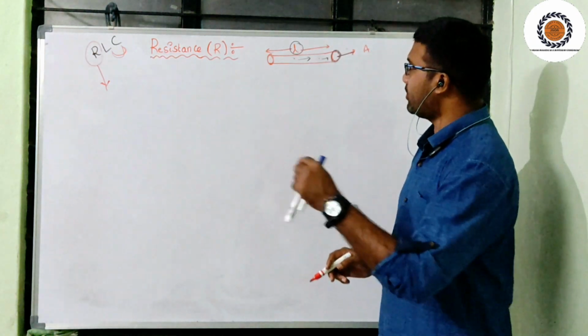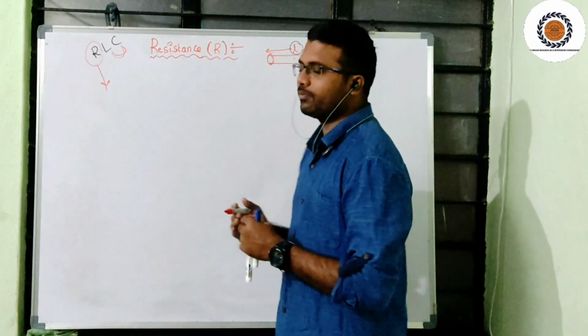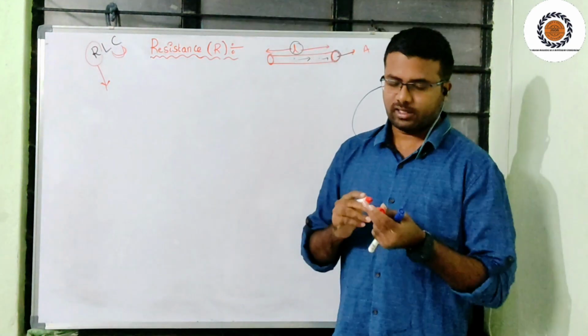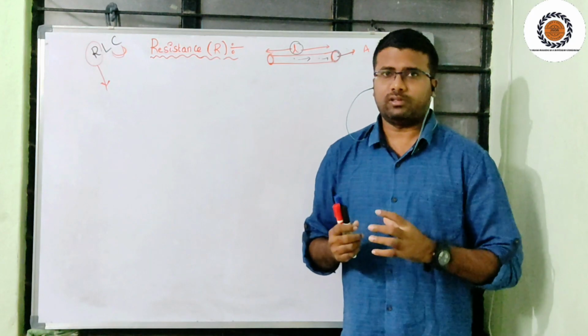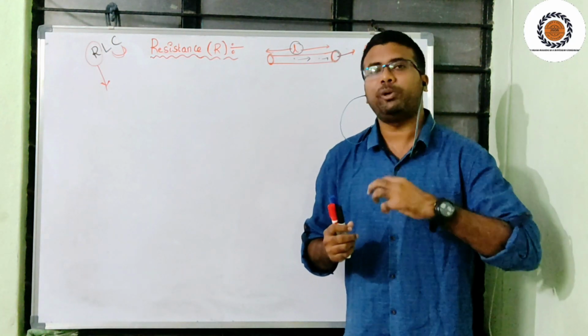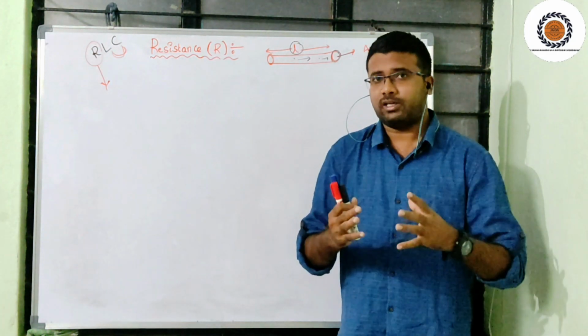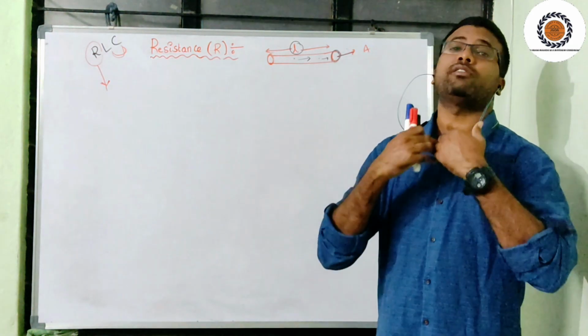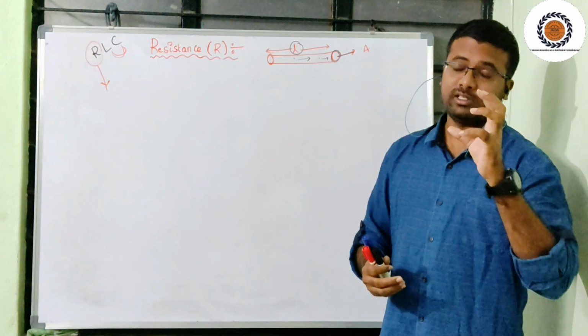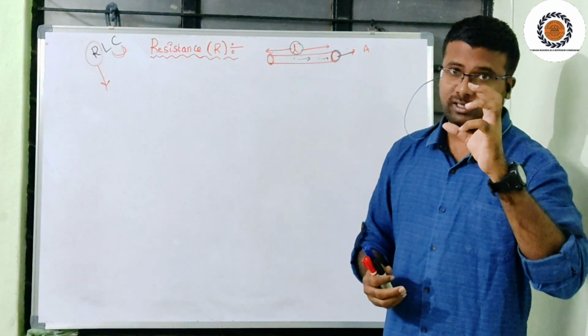Before that, what is conductance? Conductance means the number of free electrons contributed by the material such that there is a production of current. Then these materials are called conducting materials.